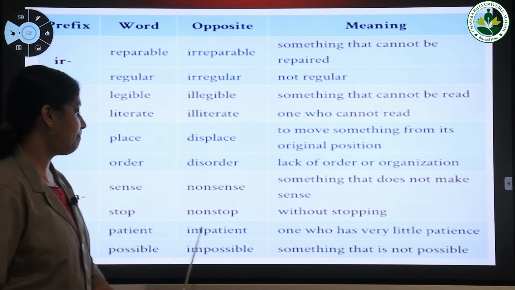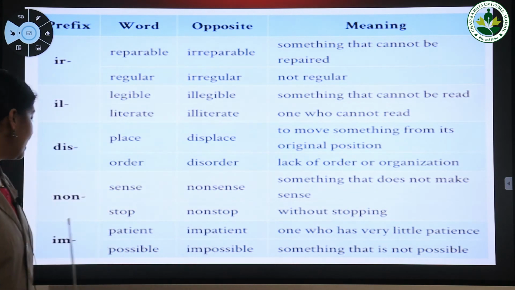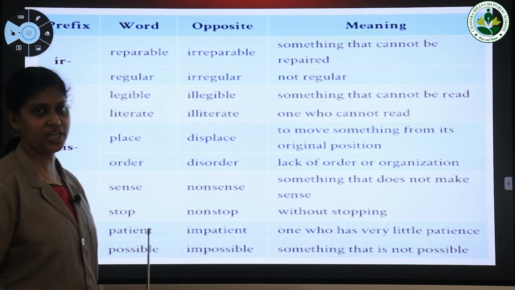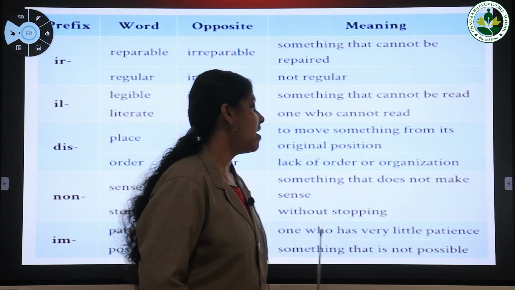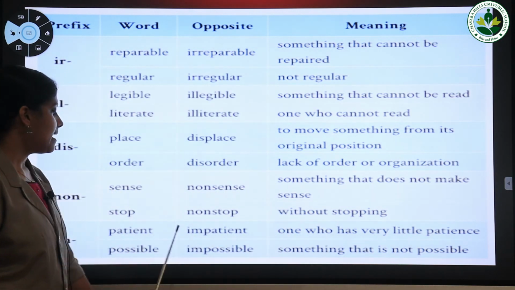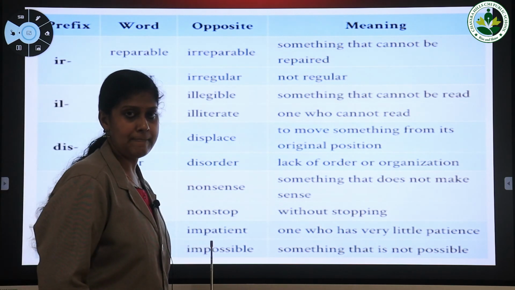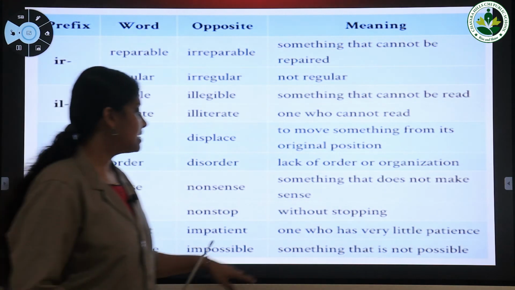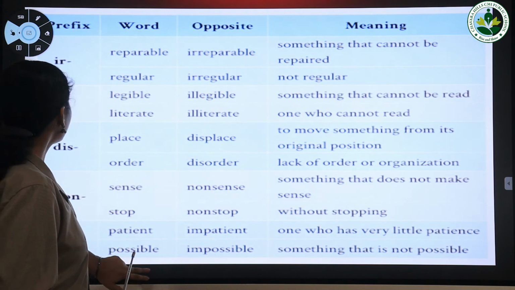Next one, impatient. The word impatient is formed by adding the prefix im to the word patient, and that means one who has very little patience. Next word, impossible. Here the word impossible is formed by adding the prefix im to the word possible, and it means something that is not possible. Okay, these are some prefixes.